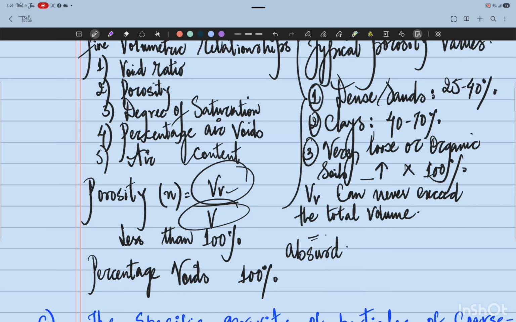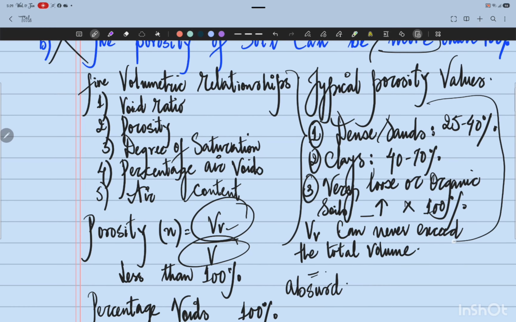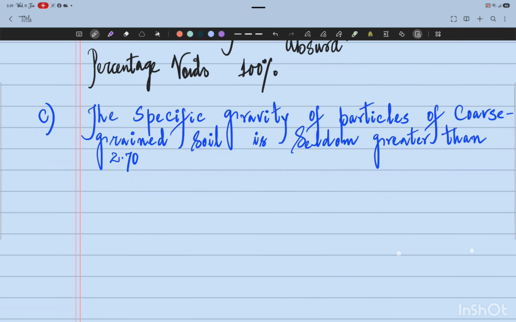I already showed here some of the values for certain types of soils. For dense sands, it ranges between 25 to 40%. For clays, it may be between 40 to 70%. For very loose or organic soils, the value of percentage voids or porosity may be quite high, but in no case can it exceed 100%. All right, moving on to the next question.